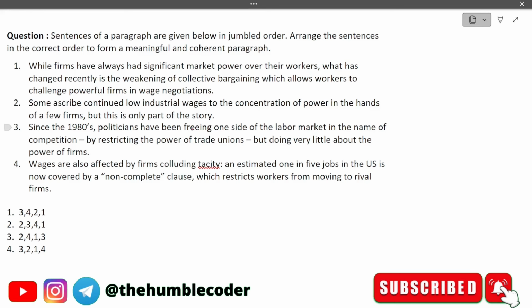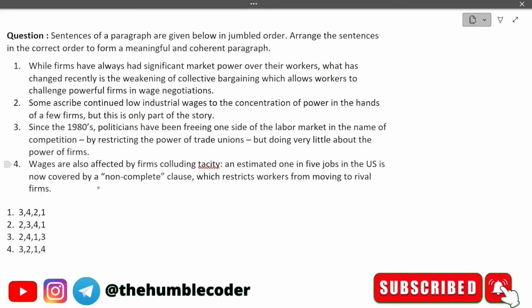Since the 1980s, politicians have been freeing one side of the labor market in the name of competition by restricting the power of trade unions, but doing very little about the power of firms. Wages are also affected by firms colluding tacitly, and an estimated one in five jobs in the US is now covered by a non-compete clause which restricts workers from moving to rival firms.